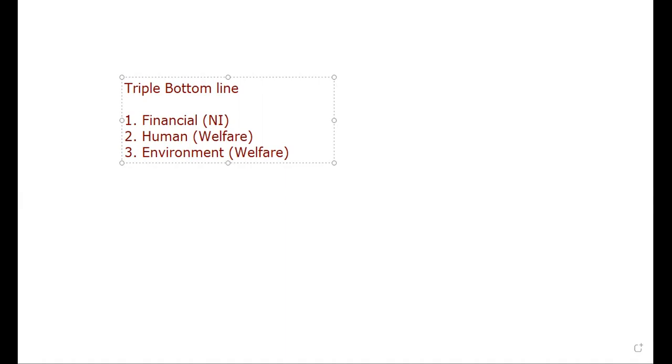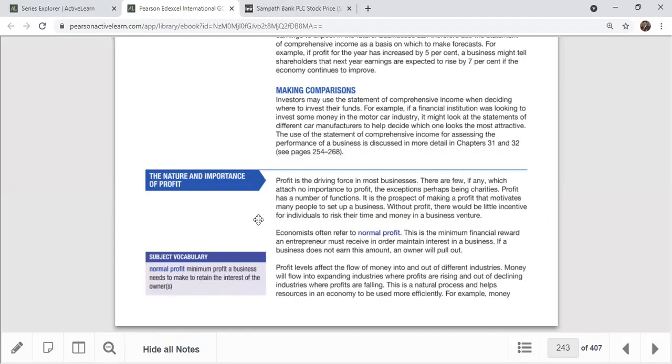Organizations have to think carefully about all three dimensions now, not only the financial profit, but the humanitarian approach and the environmental approach also. Keep that in mind. So profit is the driving force in most businesses, right? There are few exceptions. When you are looking at a job opportunity in a business organization, as an employee you have to go through the profitability section, because then you can get some idea of job security: if this organization has more profit, my job security is high. The exception perhaps being a charity.